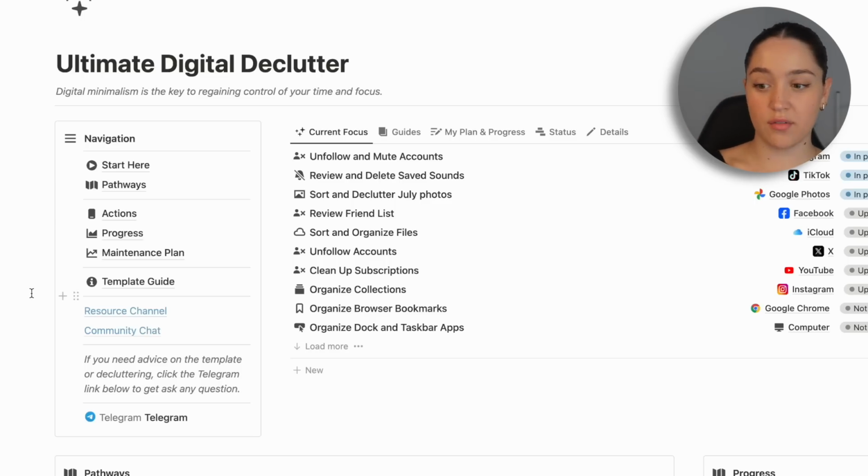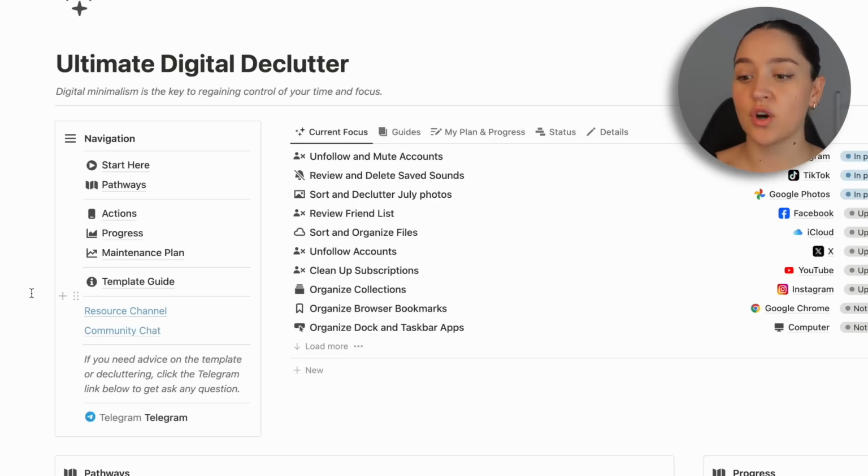decluttering tips to get you motivated, and also if you have literally any questions or you just want advice for how maybe I would tackle a certain task, you can ask me. And the community chat is going to be a group chat of people that have purchased the template where we can just talk about our wins, talk about our progress. It could be very casual, just like, hey guys, what are you guys decluttering today? Like, I'm going through my August photos, but whatever. So that is it for the quick rundown of all the features.